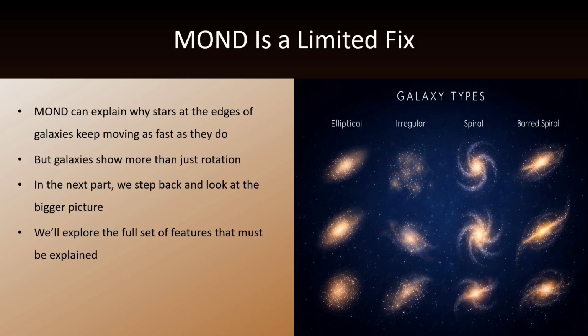MOND is a limited fix. MOND can explain why stars at the edges of galaxies keep moving as fast as they do. But galaxies show more than just rotation. They are complex systems that persist over time. So in the next part, we step back and look at the bigger picture. We'll explore the full set of features that must be explained and get a better sense of the true scope of the problem.